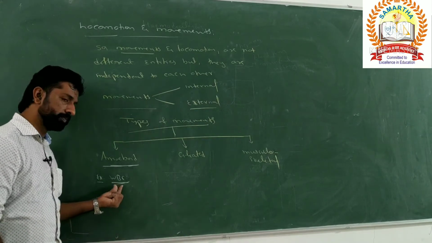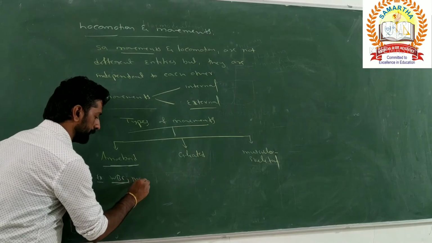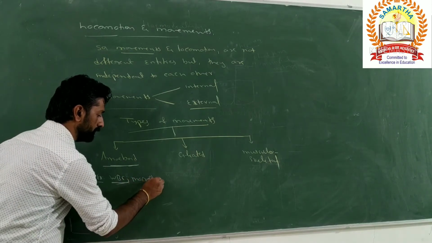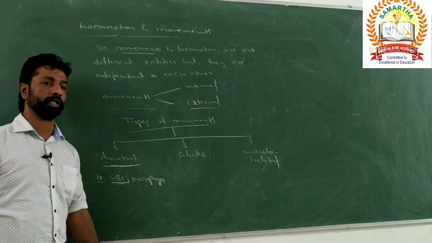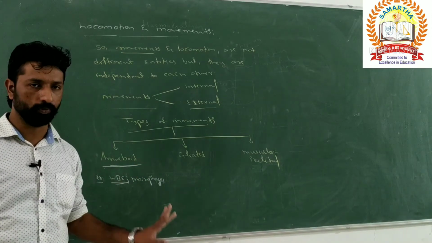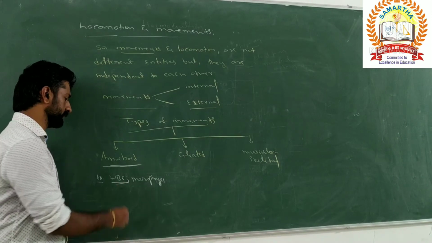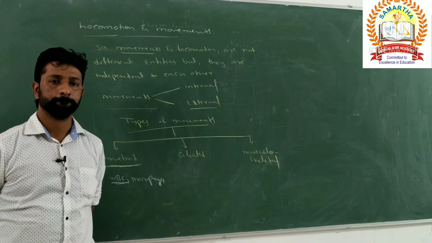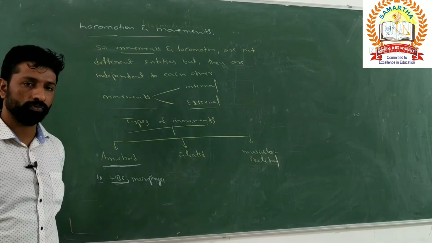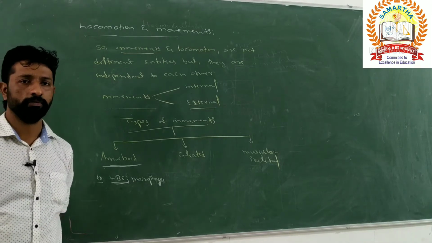The various types of WBCs, that is leukocytes, as well as macrophages, exhibit amoeboid movement in our body.